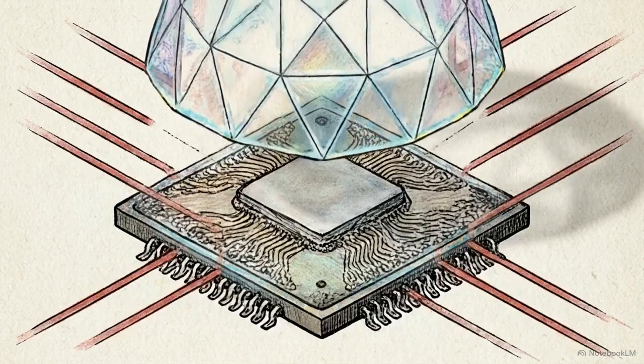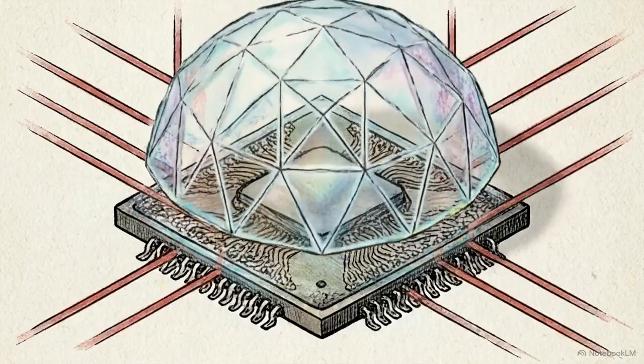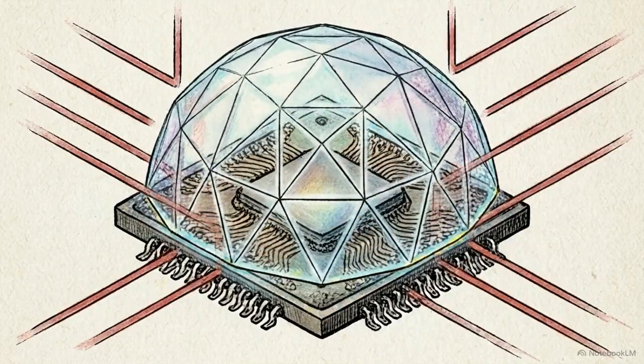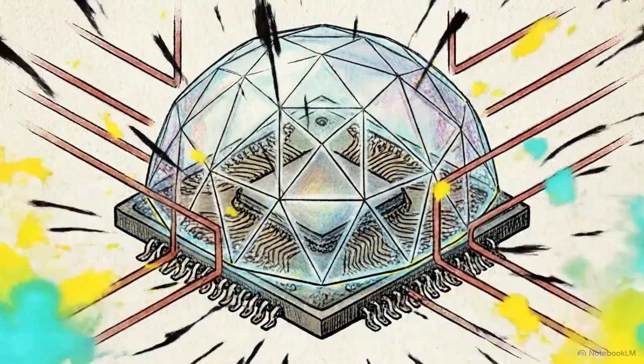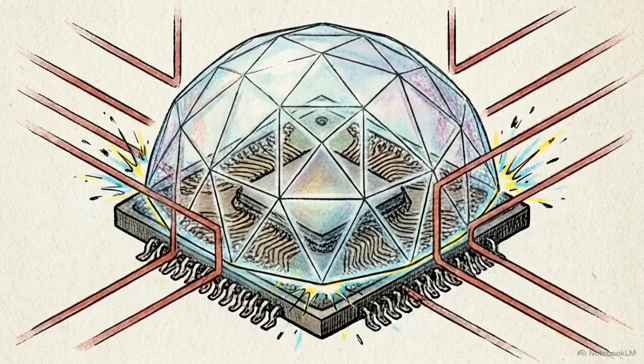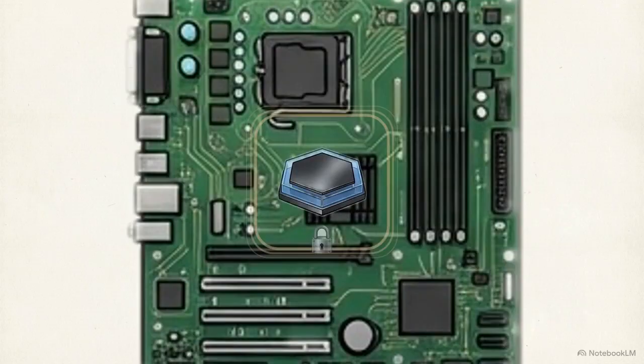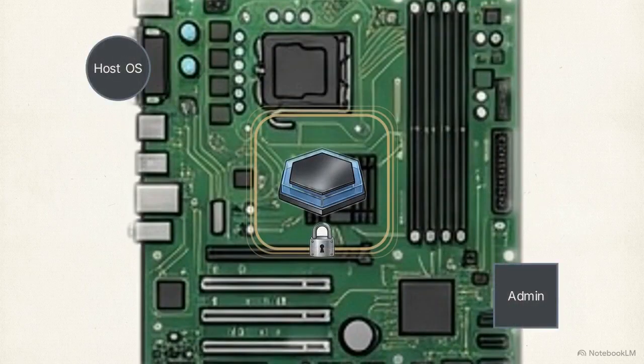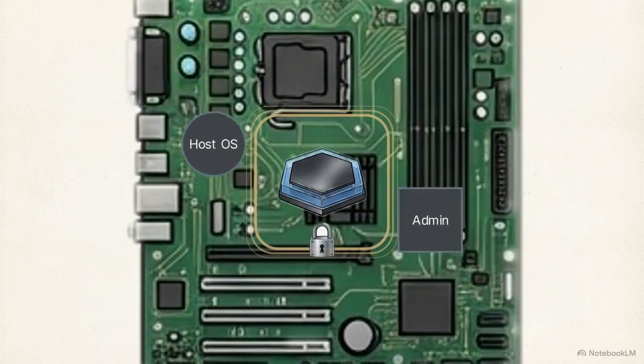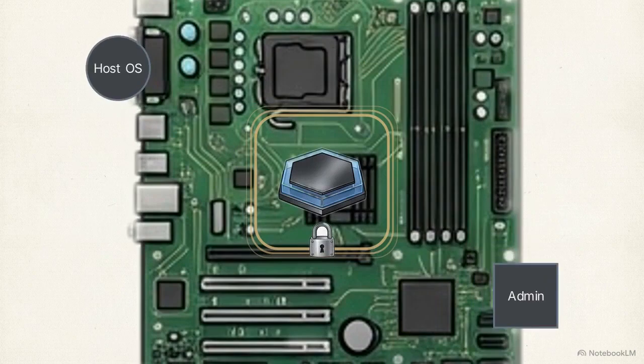Level 2 moves data protection from legal contracts to physical hardware constraints. As this microchip seals itself under an isolated boundary, it demonstrates hardware-enforced privacy. This schematic shows a server utilizing trusted execution environments. A TEE isolates code and data. The host operating system and server administrator are physically blocked from the enclave. An encrypted packet enters, decrypts only inside this hardware boundary to process inference, and re-encrypts before exiting.